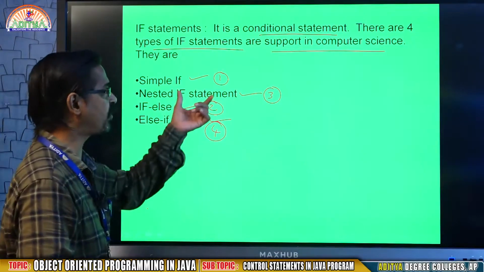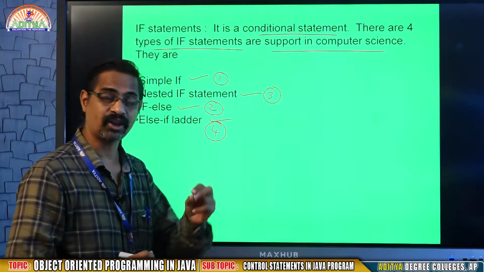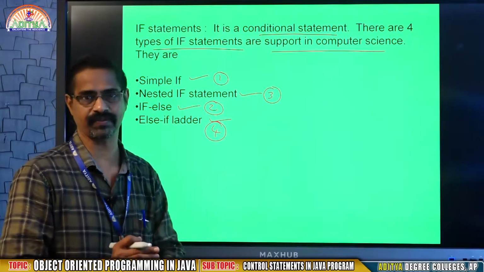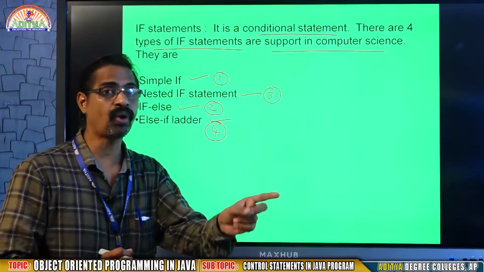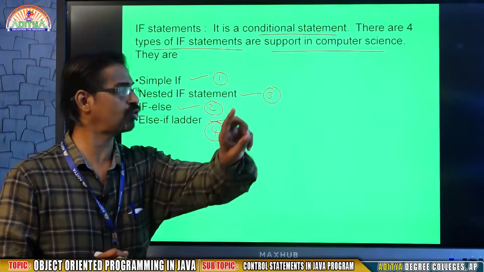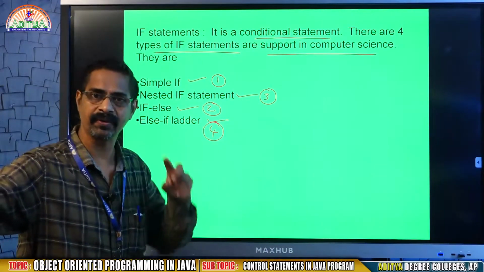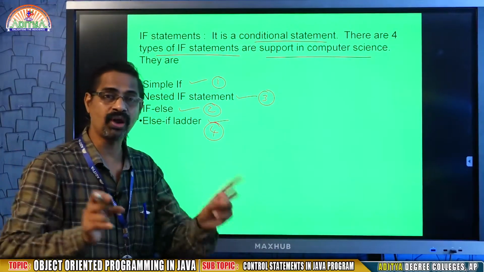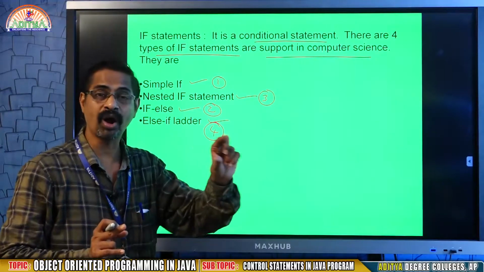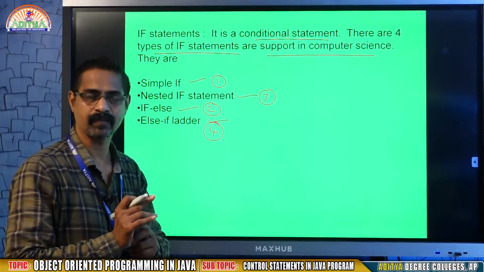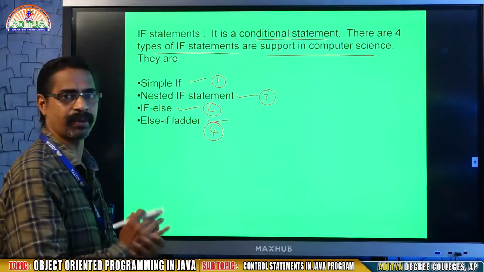If is a conditional control statement, especially a two-way branching. That means true or false. If the condition is true, go to that block of statements, else go to the other block of statements. Among the two, only one block of statements will be executed. Now, what is simple if?